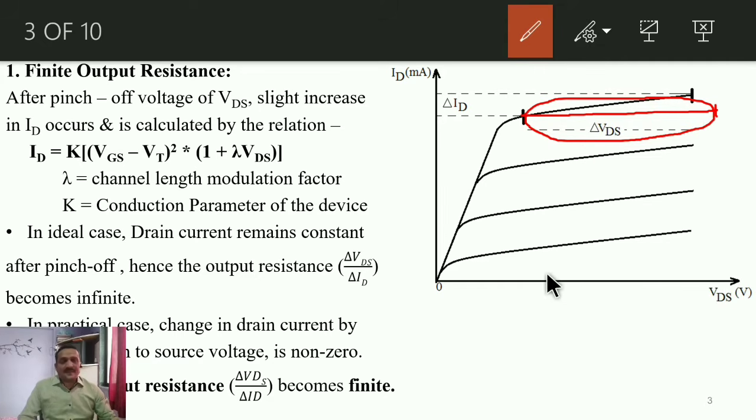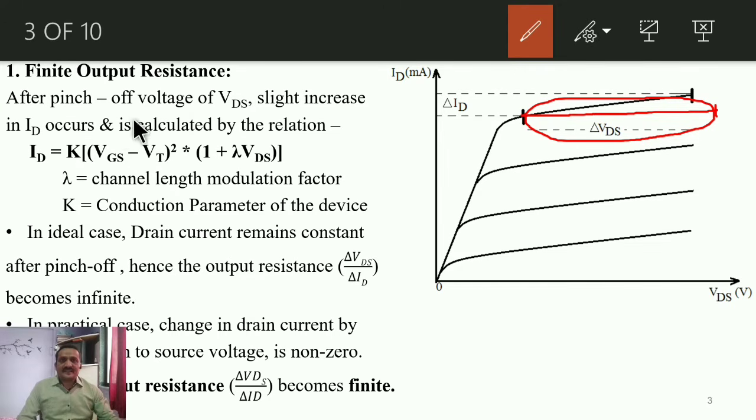And that's why practically, after that pinch off voltage a small change in ID occurs, and hence the resistance offered by that device is not infinite, it is finite. And that is the first non-ideal characteristic of MOSFET, that is finite output resistance.